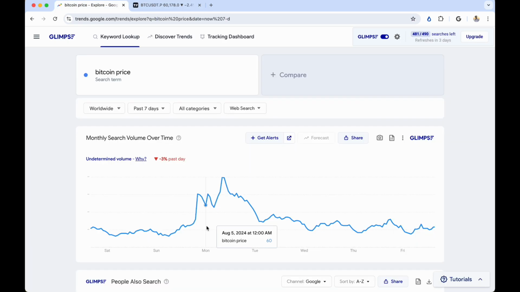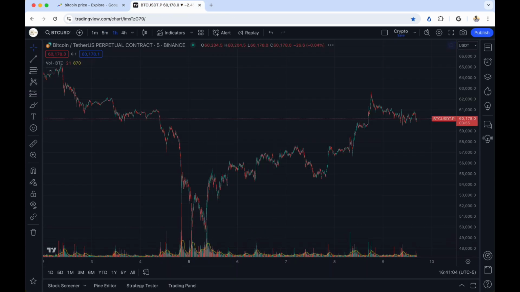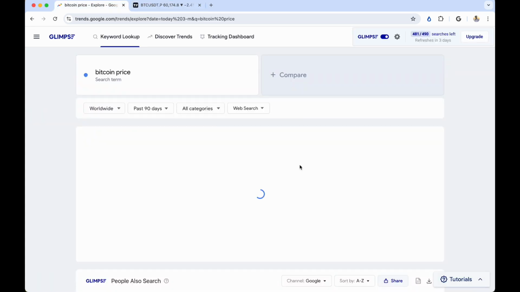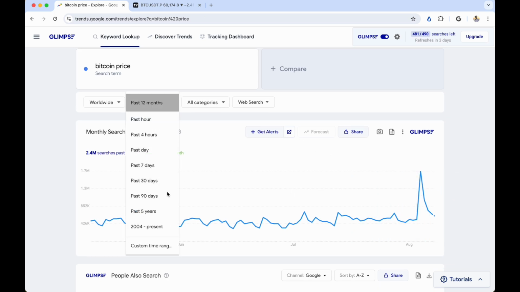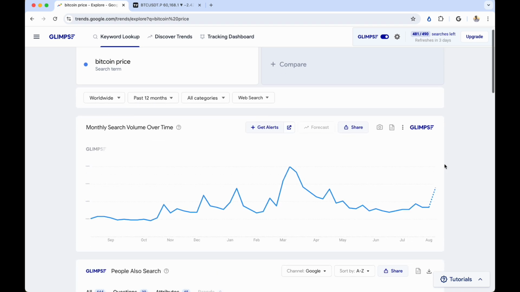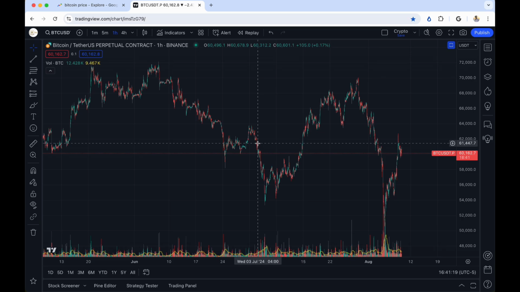Now, don't think that this just occurs for downtrends. This exact pattern will also occur for uptrends as well. So if I go to a 90-day view right here and we look for spikes, of course, the largest spike is going to be Bitcoin's crash. I mean, that's going to be, of course, but we can see other spikes right around here, which is February to March 2024.